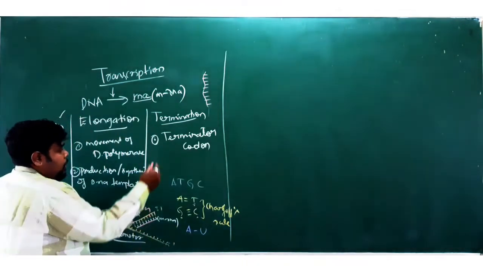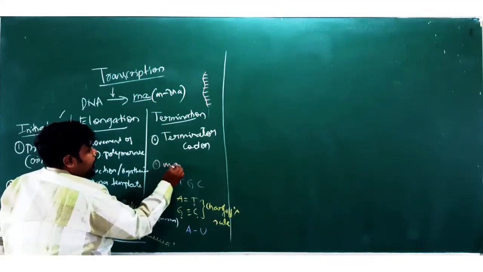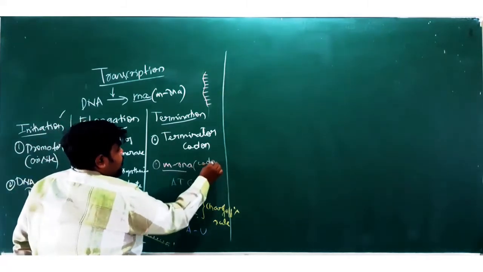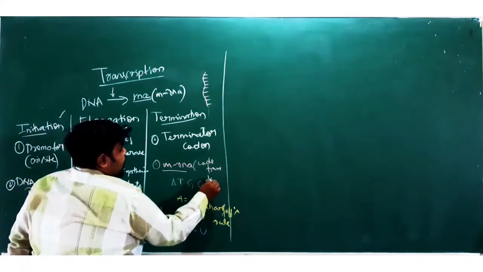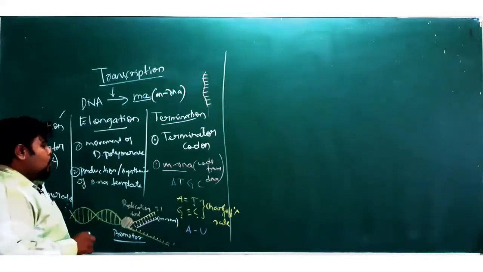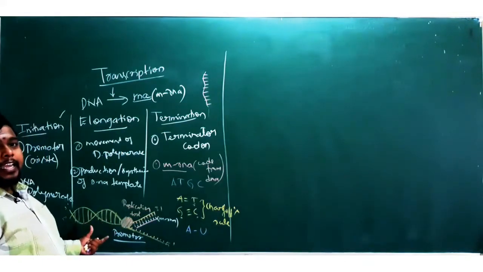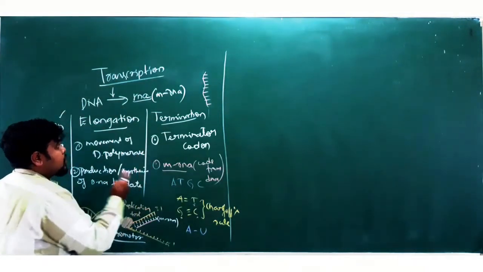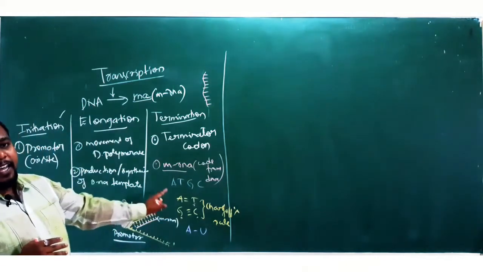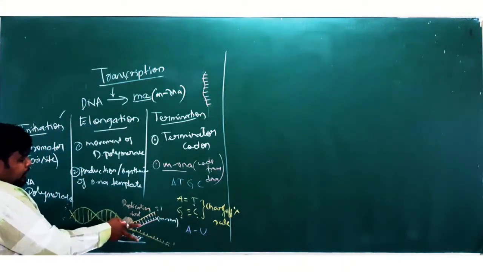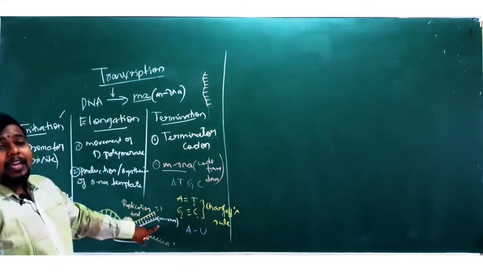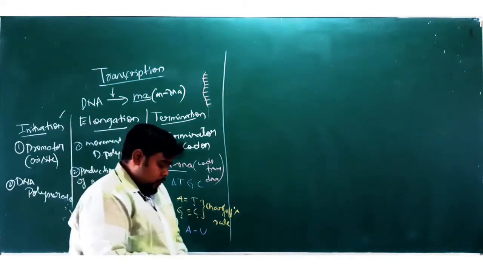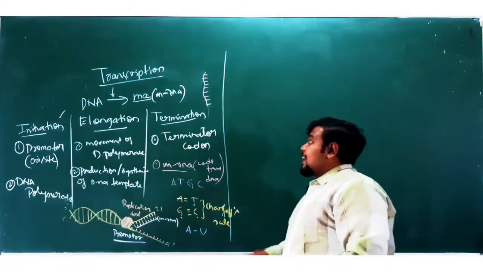So remember, at the termination point, we will be having your mRNA, having the code from DNA. Whatever information is in DNA will be copied to your mRNA, and the mRNA will be a product of this complete process called transcription here. So here, a replication fork and a formation of your mRNA will be done. This is about the procedure called transcription. And now, we will go for the next process, that is called your translation.